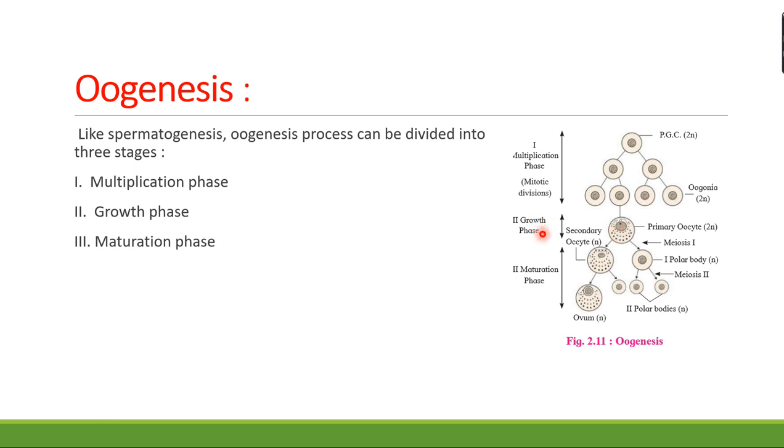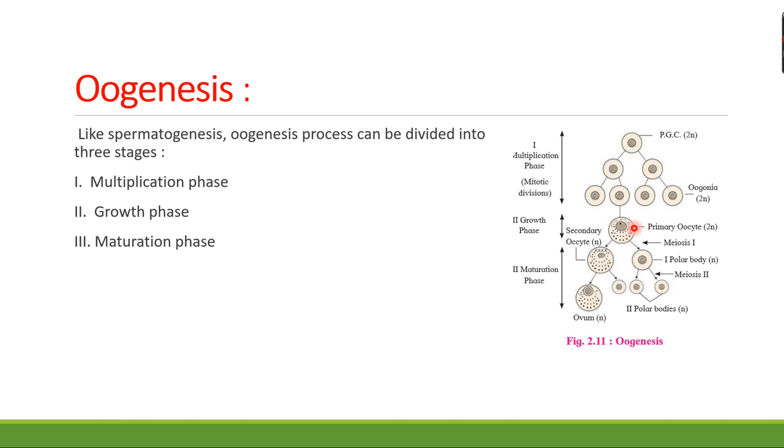This is the growth phase, the second phase of oogenesis, and here is the formation of the primary oocyte with 2n number. The primary oocytes get surrounded by a layer called granulosa cells and are called the primary follicles.